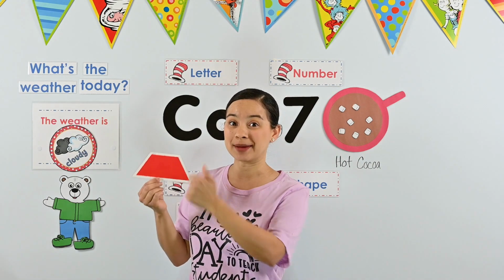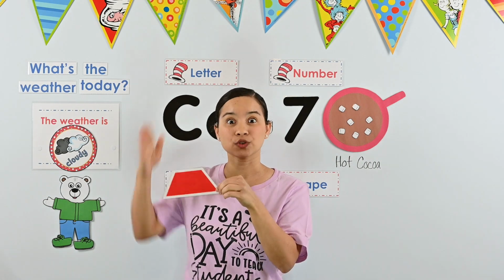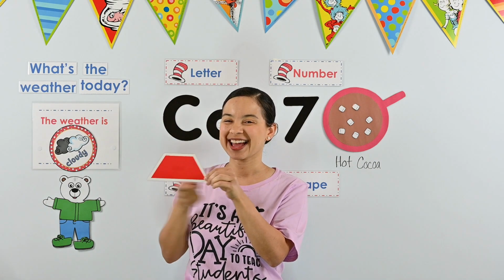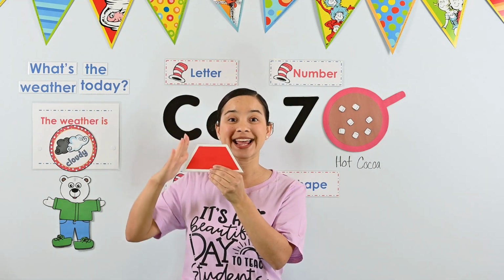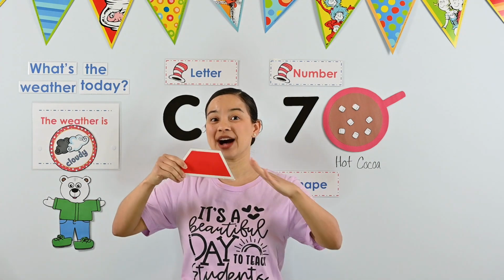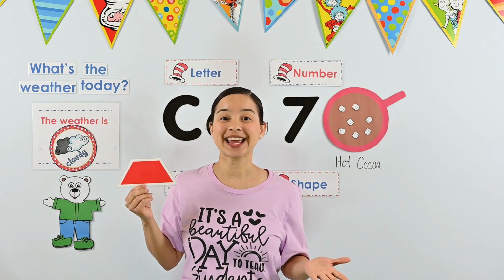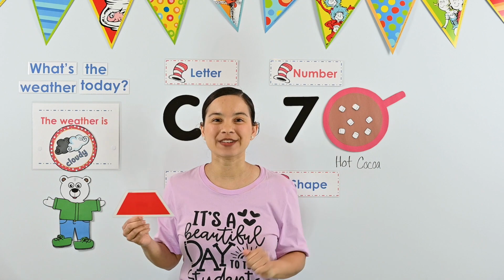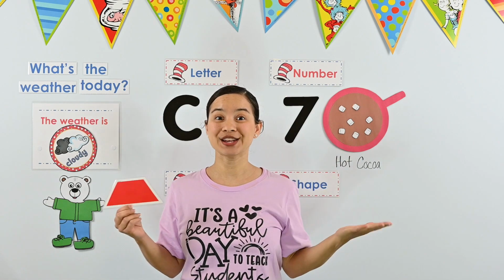Yesterday, we described our trapezoid. We know that the lines that are horizontal, are very straight, are not the same size. One is long and one is short. We also know that there are 2 sides that are at a diagonal and they're not facing the same direction. They're both going out in opposite directions. So that's what our trapezoid looks like. Today, I'm going to show you pictures of a shape. You'll give me a thumb up or say yes if it's a trapezoid. If it's not a trapezoid, you'll give me a thumb down or you can say no.